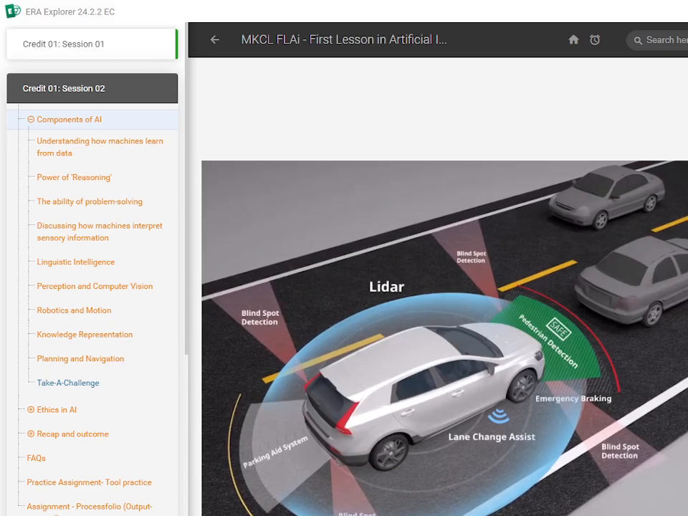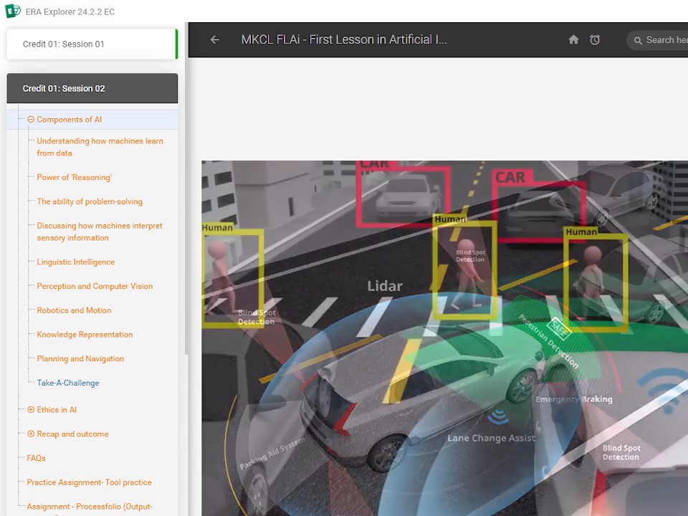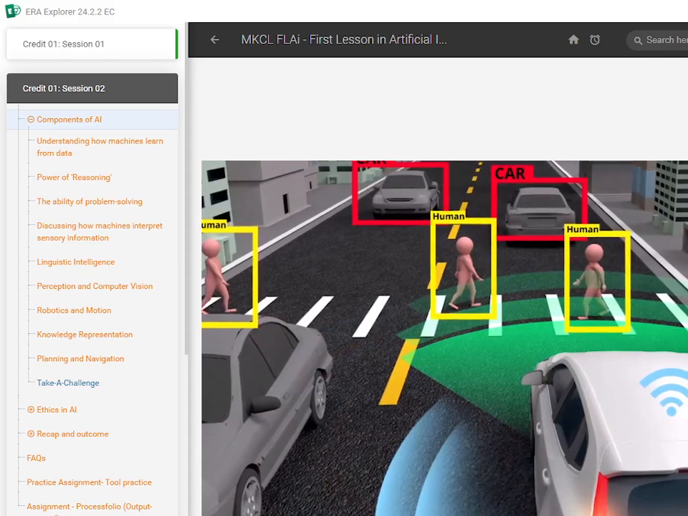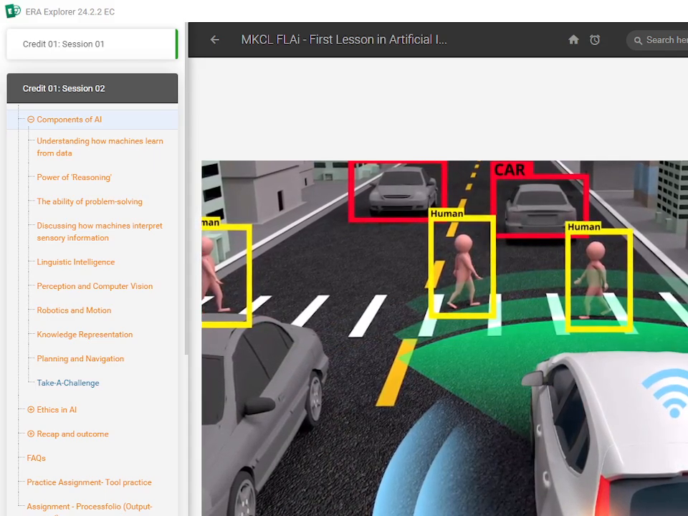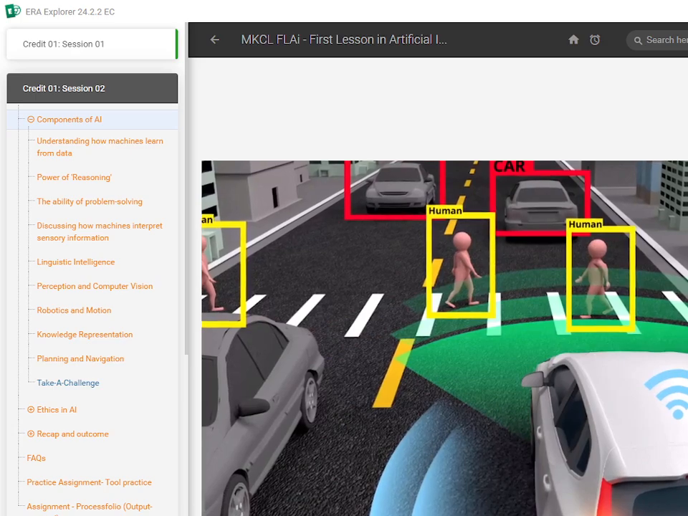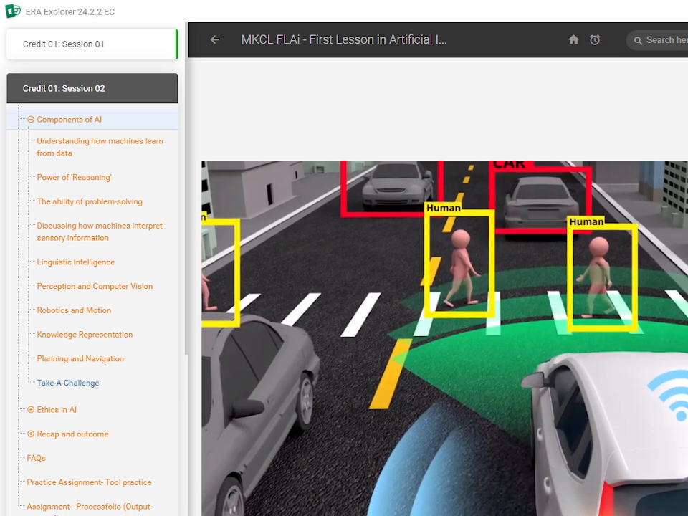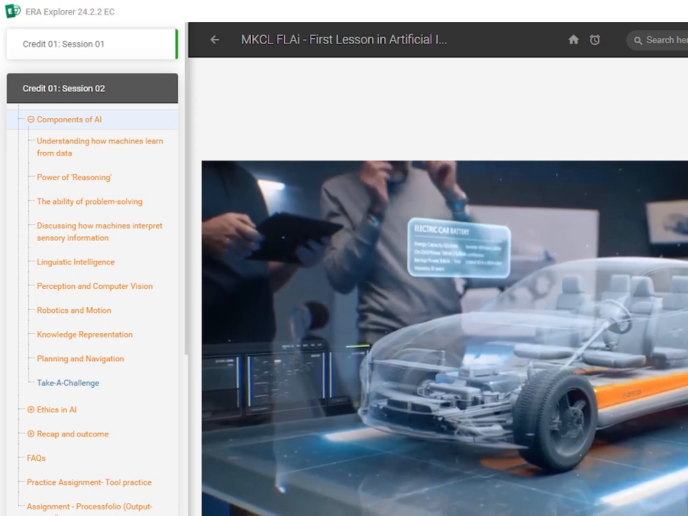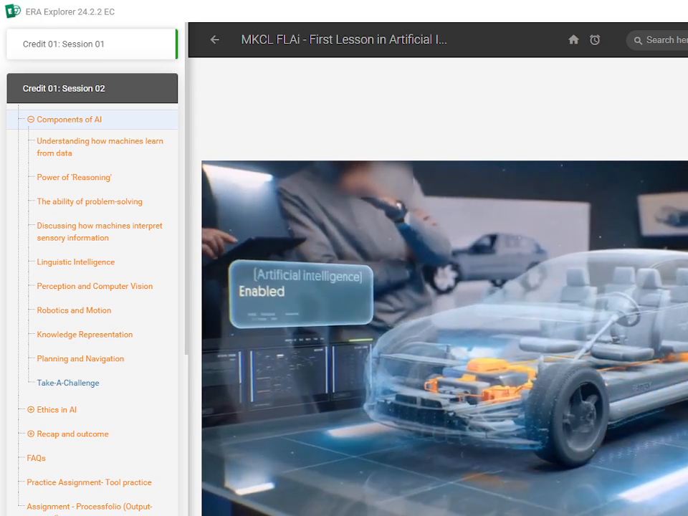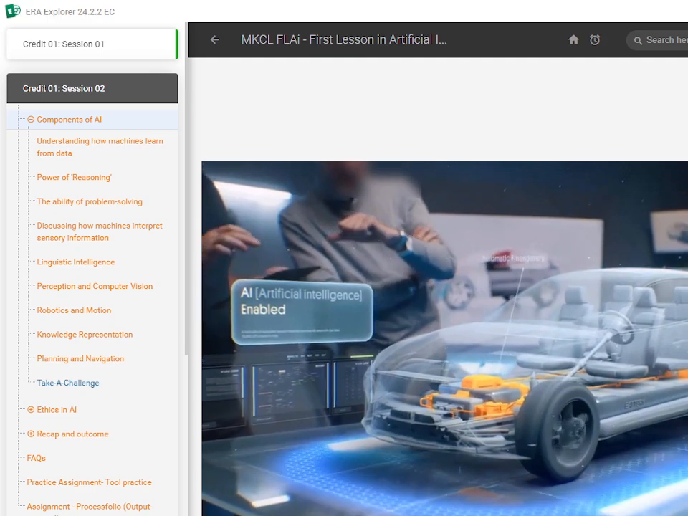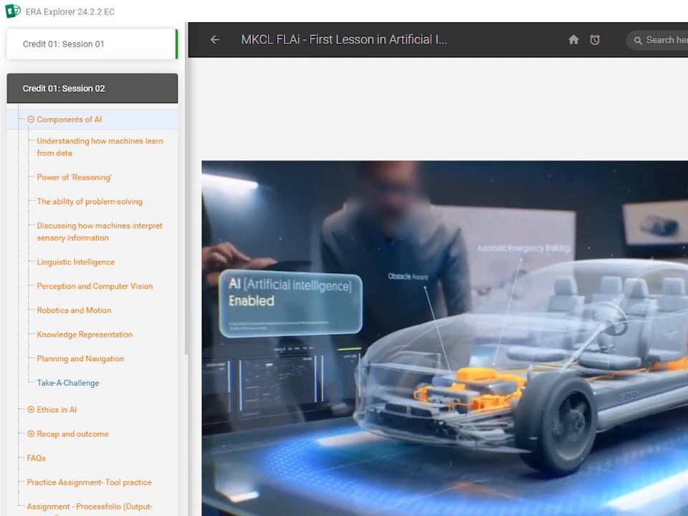Once the data is interpreted, the AI engages in decision-making, such as deciding whether to slow down or stop based on a detected pedestrian. These decisions are enacted through the car's physical systems, leading to actions like braking or steering.